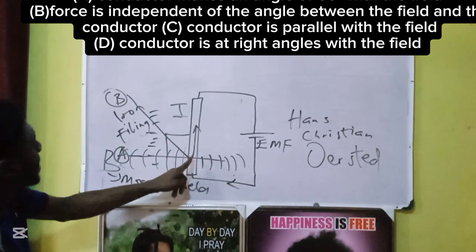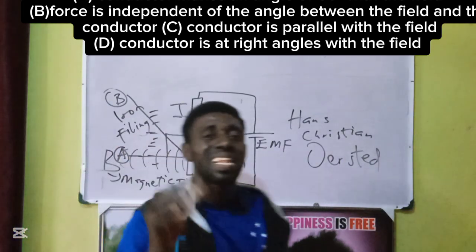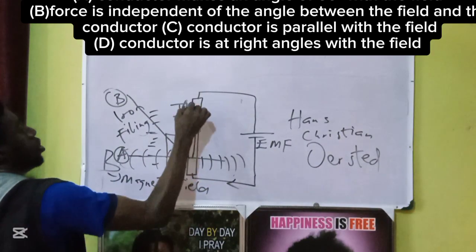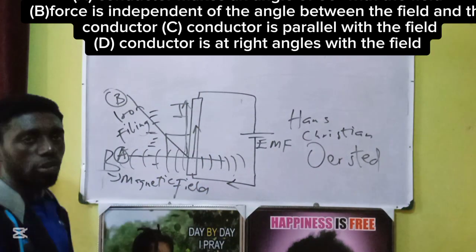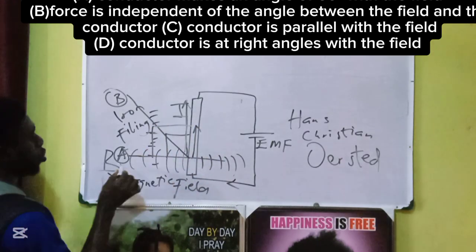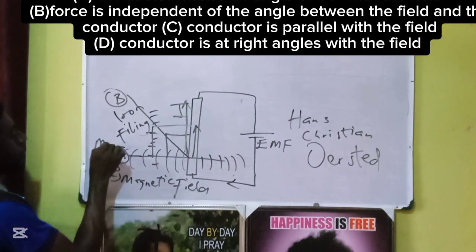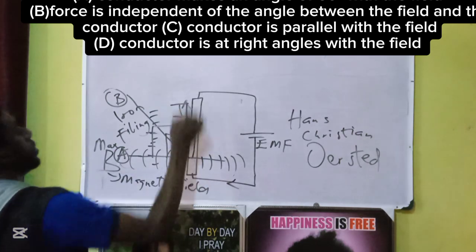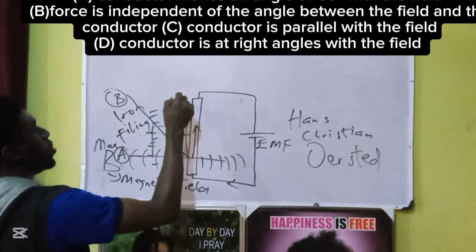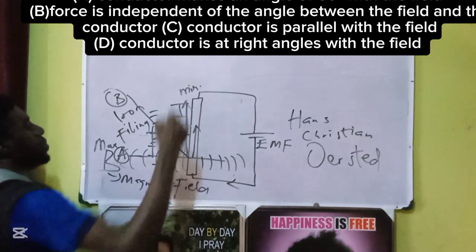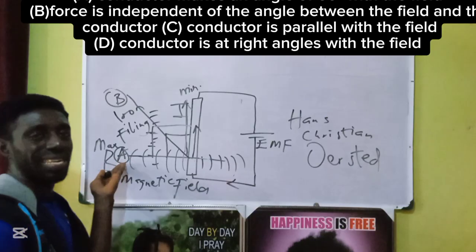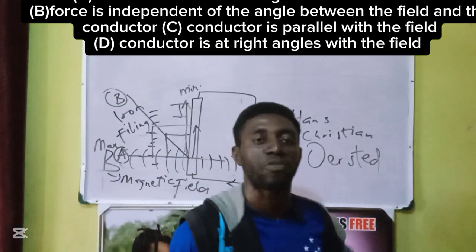So any other thing less than 90 will experience less force. Then anything this way, parallel, will experience zero force, because we measure our angle from here. So 90 is maximum. Then this way, on the same level with the conductor, you experience the minimum force. Minimum, because you are hiding away from the magnetic force that comes with the magnetic field.